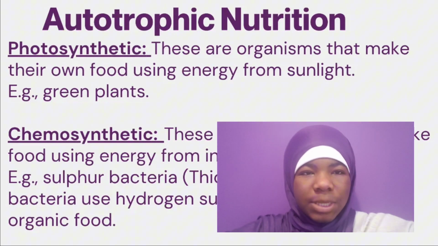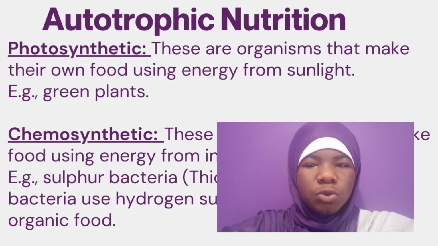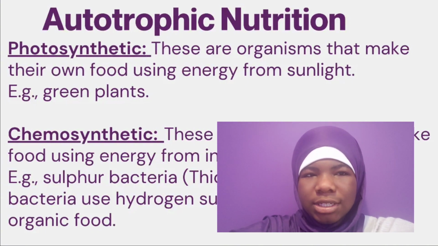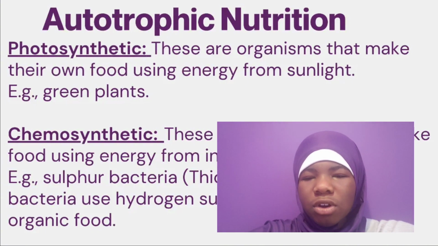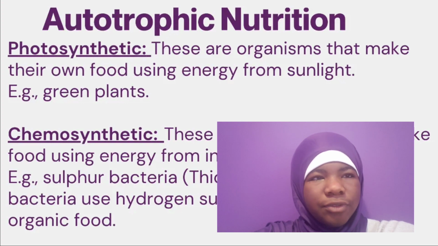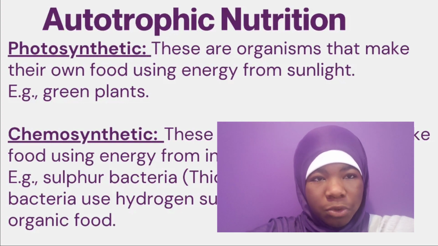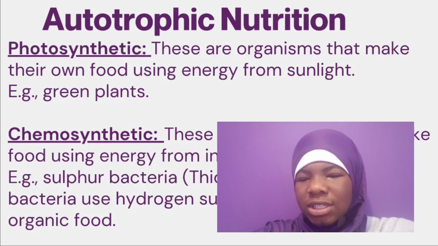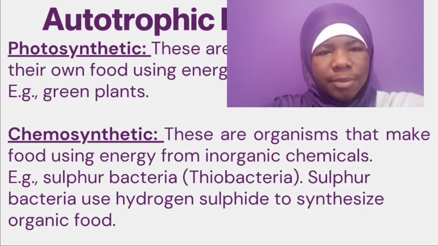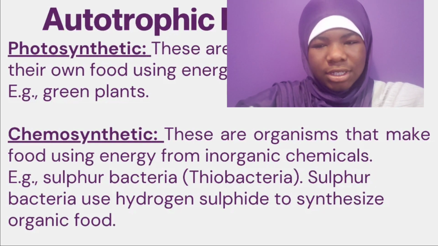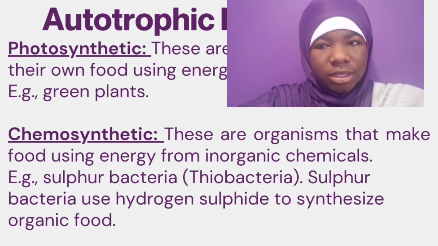Okay, so now we're going to go deeper into autotrophic nutrition and look at the two main ways of autotrophic nutrition. We have photosynthetic, that's photosynthesis, when the organisms make their own food using energy from sunlight. So green plants get the sunlight and create their own food source. And we have chemosynthetic. This one is not really popular, you'll not hear it a lot, but I'm putting it here so you have the information, because information is never a bad thing.